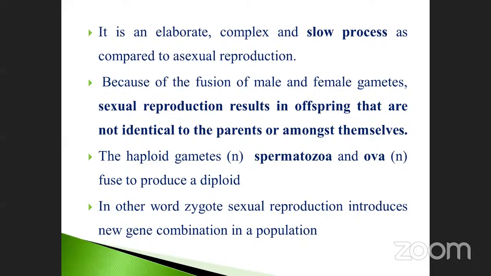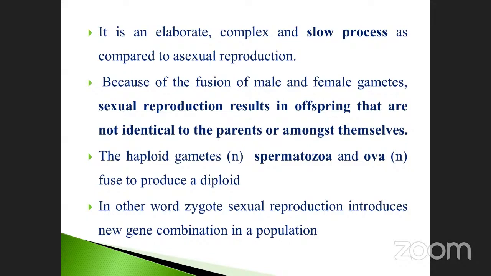Each has specific characteristic features. Both combine to form a zygote, and characters may be mixed during crossing over from one chromosome to another. As a result, a new combination is obtained.